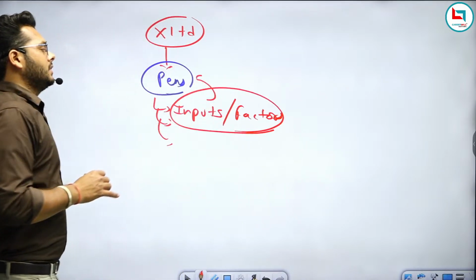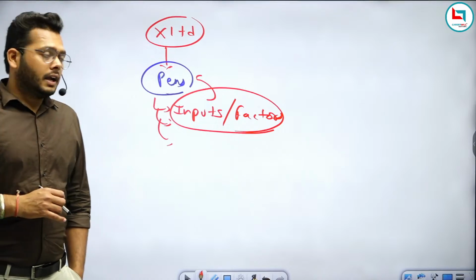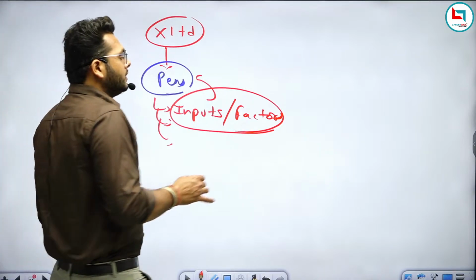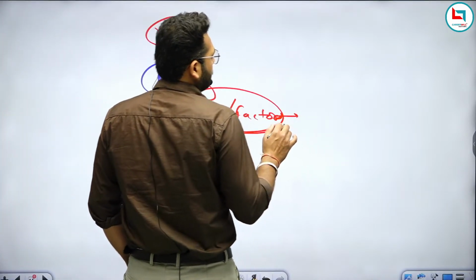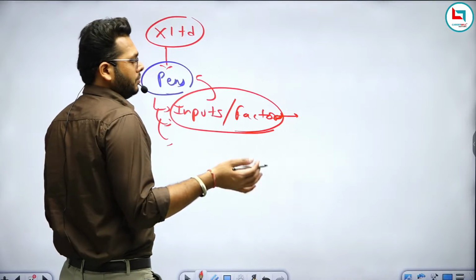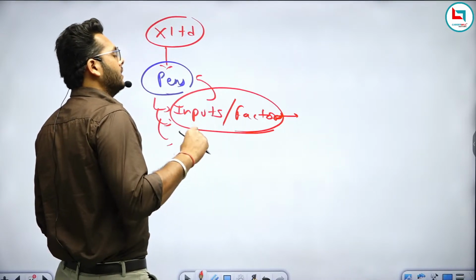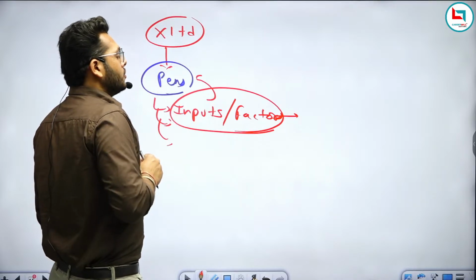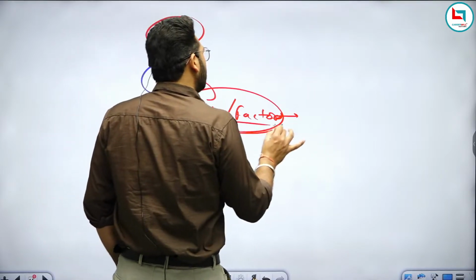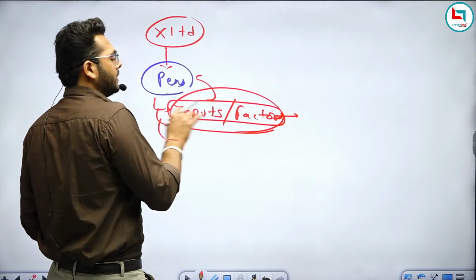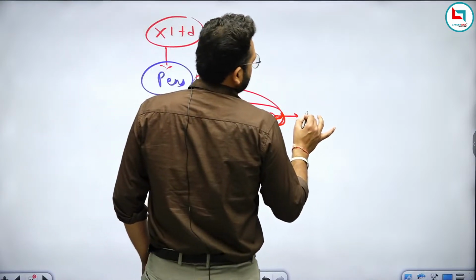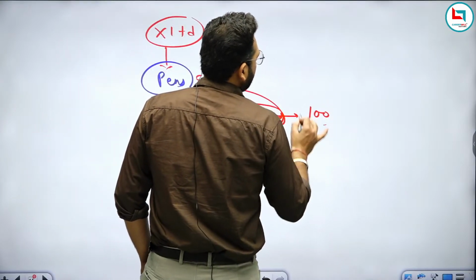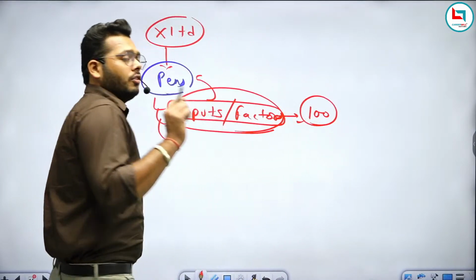Whatever the pricing of these factors, if it is paying salary to the labor and payment to the raw material provider, whatever payment it makes towards these factors, let's say it spends 100 rupees for the manufacturing of one pen.